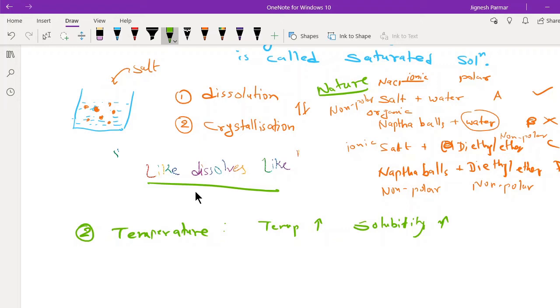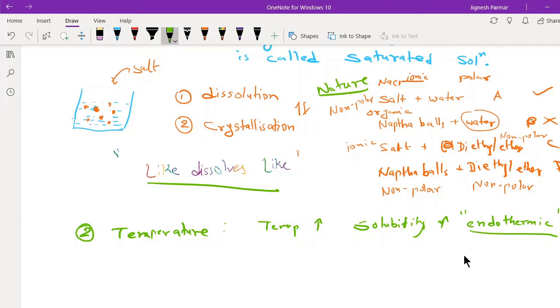One thing to remember is that when temperature increases, if the solubility of solute increases with the increase in temperature, then the dissolution process is endothermic. This is exclusive, guys. The process is endothermic. And then secondly, what do we have? Another part of it. When temperature increases, the solubility increases, then the dissolution process is endothermic.